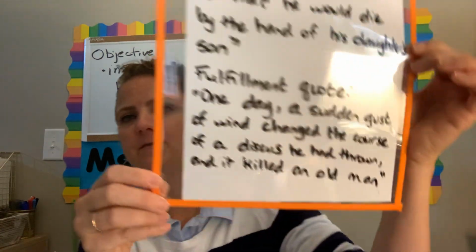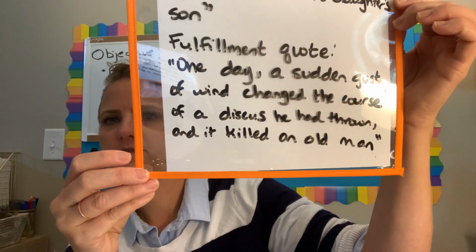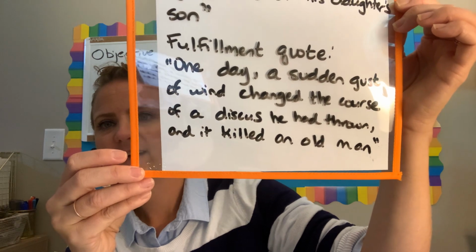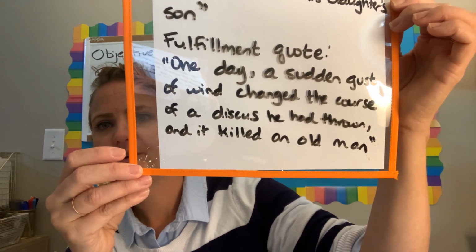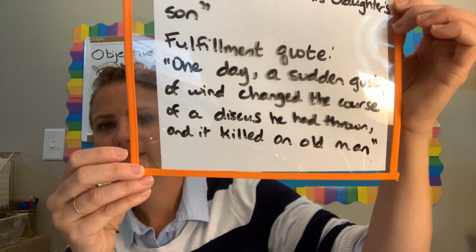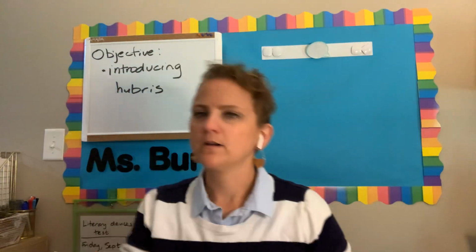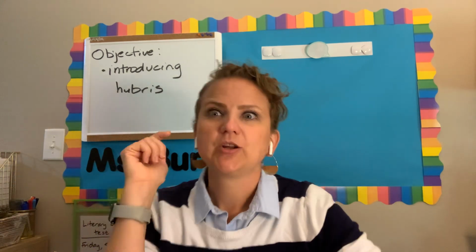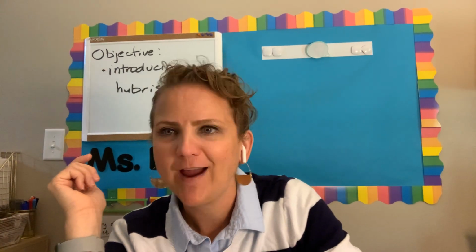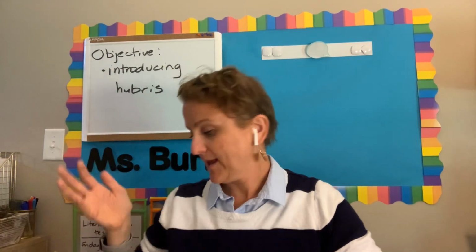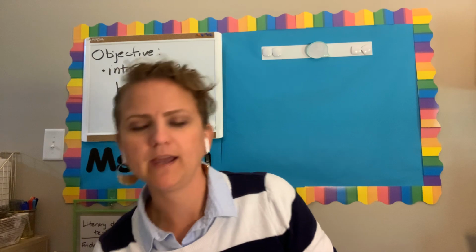And then the moment it's fulfilled, I picked this one. You probably could have also picked the quote right afterwards. "But one day, a sudden gust of wind changed the course of a discus he had thrown, and it killed an old man." You could also have had maybe the next sentence, which said, "Who could it have been but his grandfather Acrisius?" Right? So this is the moment when we see that foreshadowing, that prophecy came true, okay?